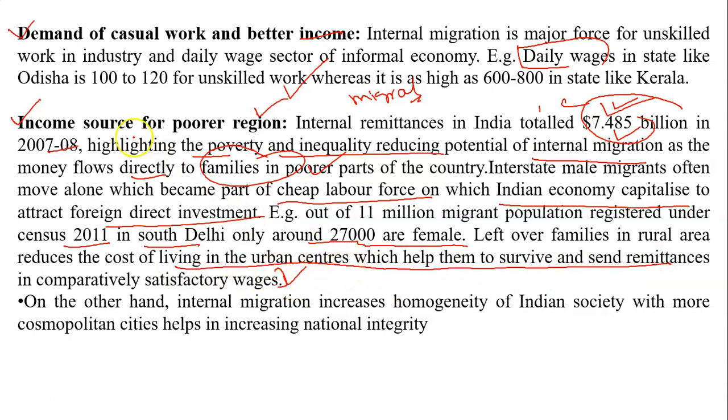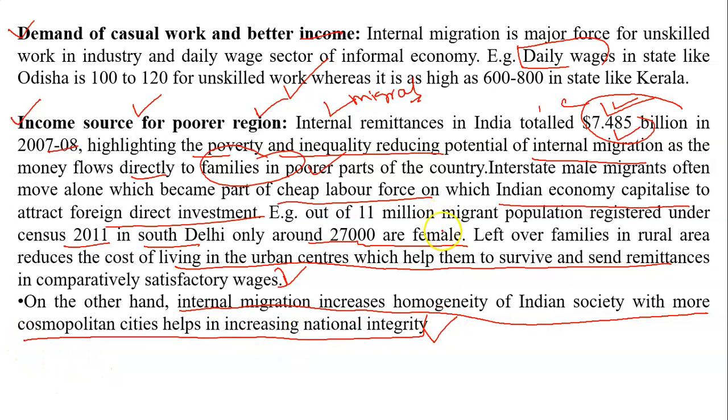Overall, we can say that if the migration from these places does not take place, then we are going to lose some amount, and most of the families which depend upon the remittance of the migrant labor are losing this money, and family survival will become very critical. On the other hand, we can say that internal migration increases homogeneity of Indian society, with more cosmopolitan cities helping in increasing national integrity. So it is a very important part.